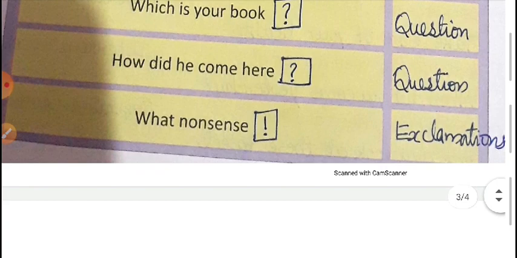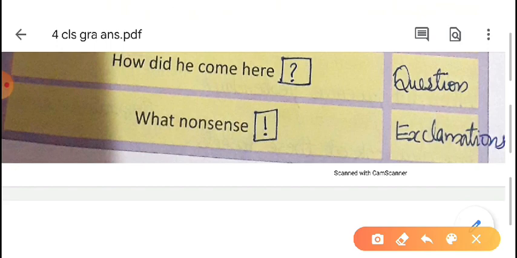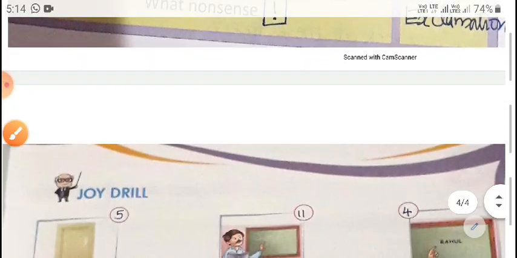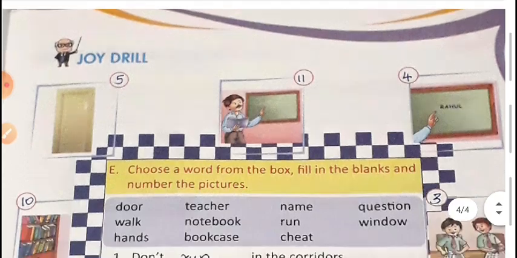It's a question, so put a question mark and write question. "How did he come here?" That's also a question, so put a question mark and write question in the next box. "What nonsense!" It is an exclamation, so put an exclamation mark, and in the box write exclamation. Okay, I think there is no doubt.